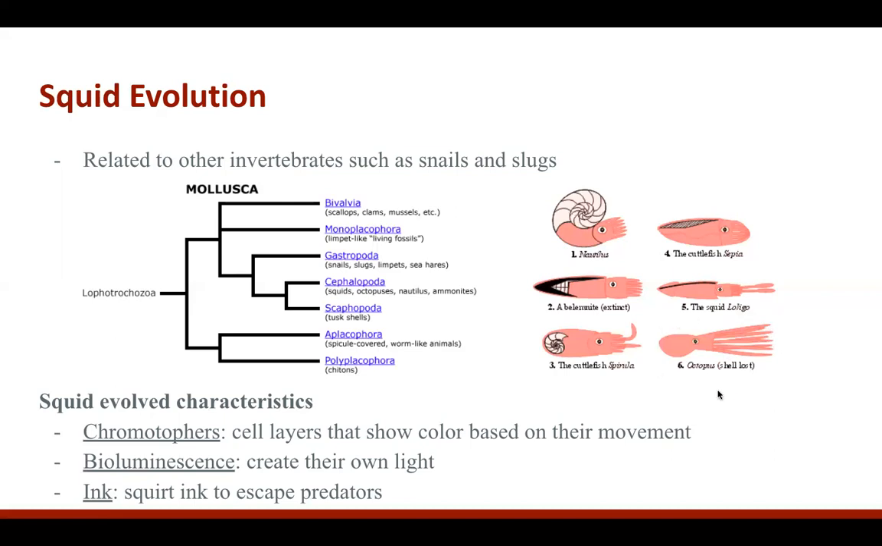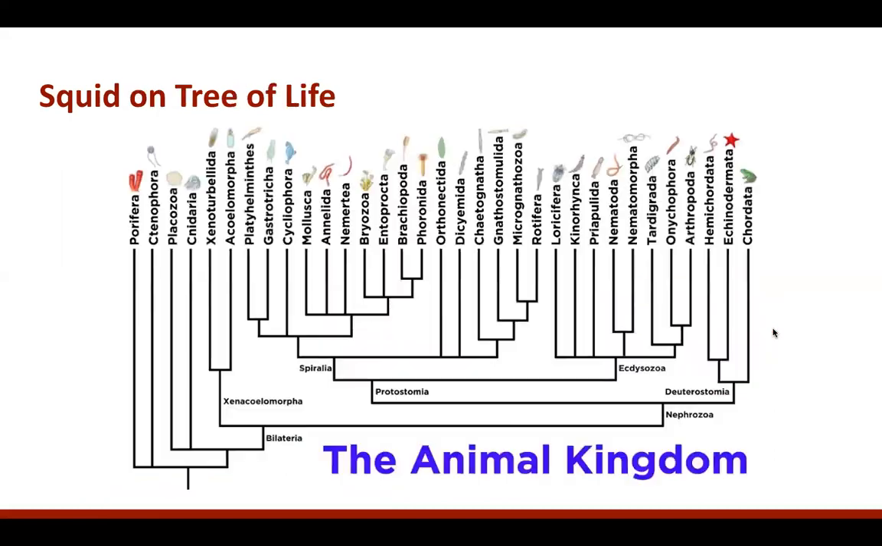Some of the characteristics that they've evolved over time: cell layers that show color based on how they move and how they reflect light. These are known as chromatophores. And then bioluminescence, that's more species specific, depending on the species of squid that we're talking about. But some of them do create their own light, and that's usually in very deep ocean environments where there isn't much light. And then, as mentioned before, a self-defense mechanism using ink. They squirt ink to escape predators and to hide from them, which is a really good adaptation to survive.